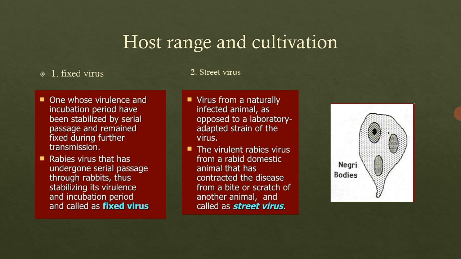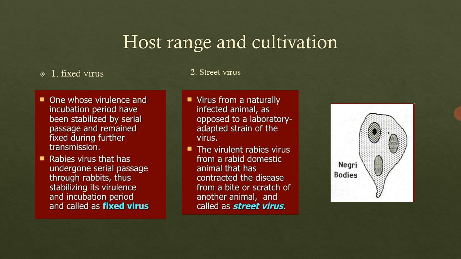Then, the virulent rabies virus from a rabid domestic animal. Rabid animals means the animals which are infected with rabies, a rabid domestic animal that has contracted the disease from the bite or the scratch of another animal, and it is called the street virus.